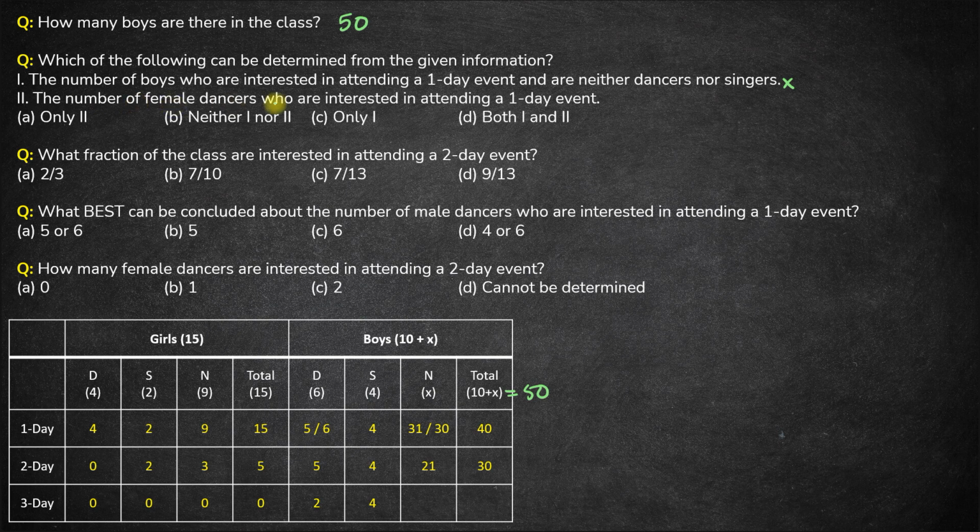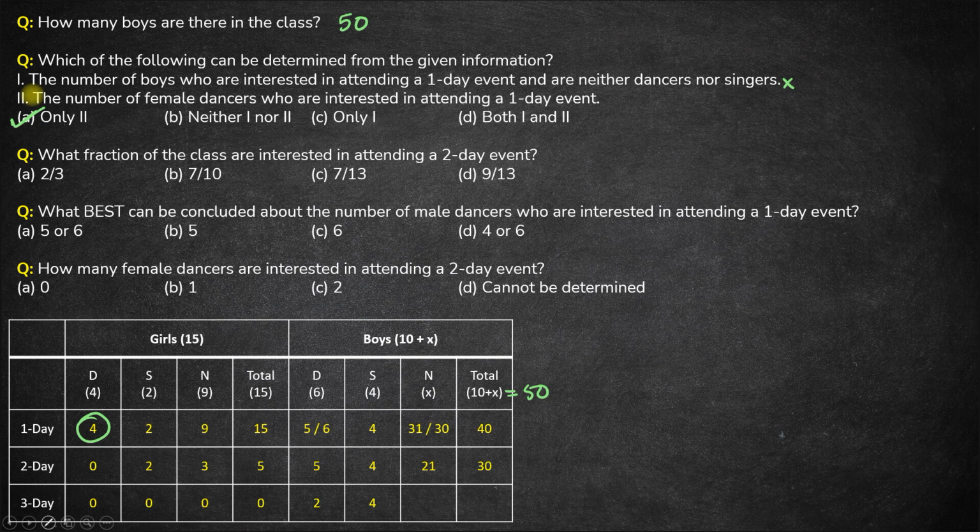Second, the number of female dancers interested in attending a 1-day event. Female dancers interested in a 1-day event is 4. So this was actually pretty much given in the question already. So we can only determine the second statement and not the first statement. So only 2 will be the right answer here.